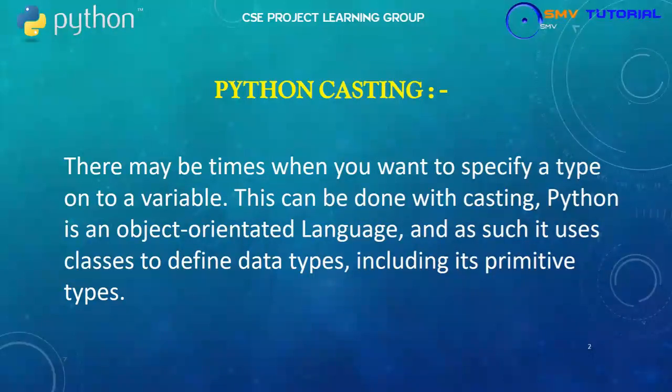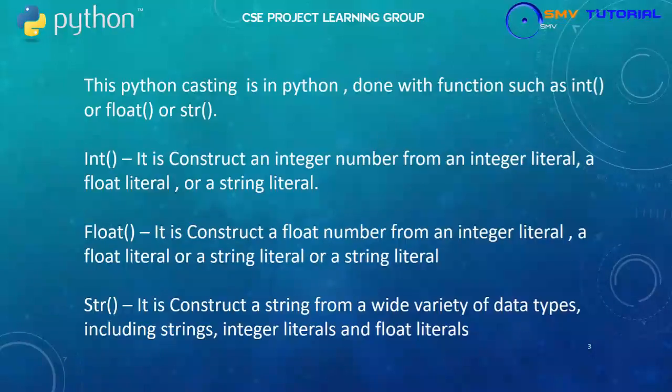First, what is Python casting? Python casting converts one data type into another data type. For example, converting some data type into the string data type is called Python casting. Casting in Python is done with functions such as int, float, or str.